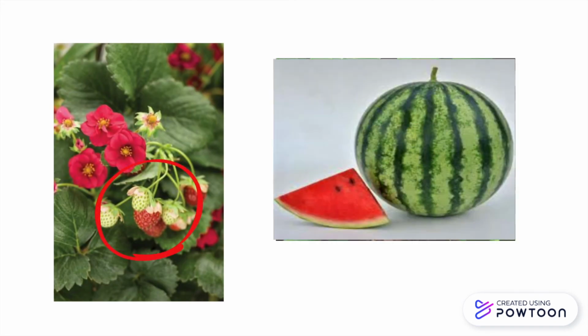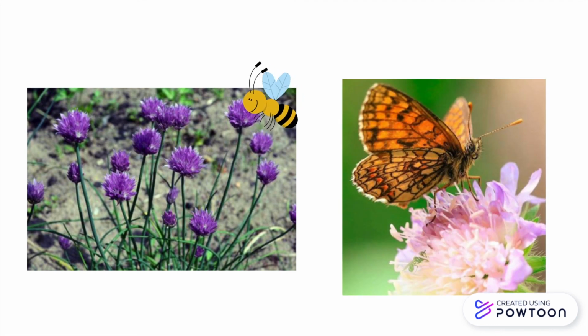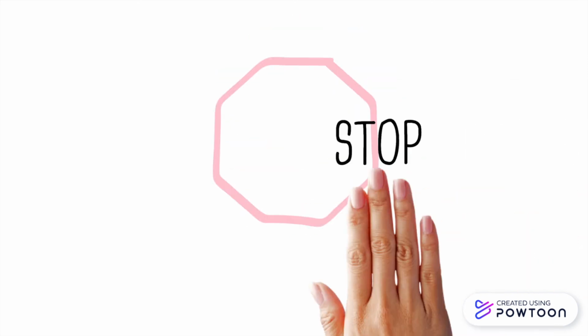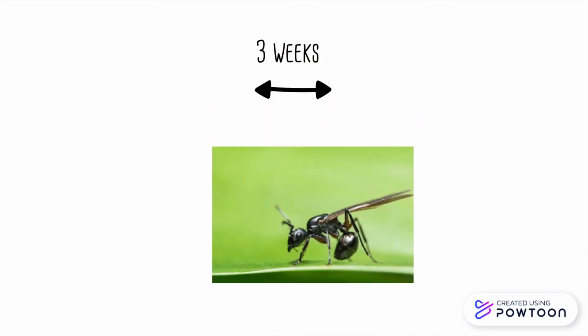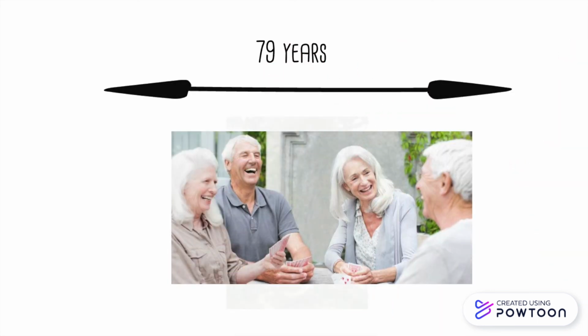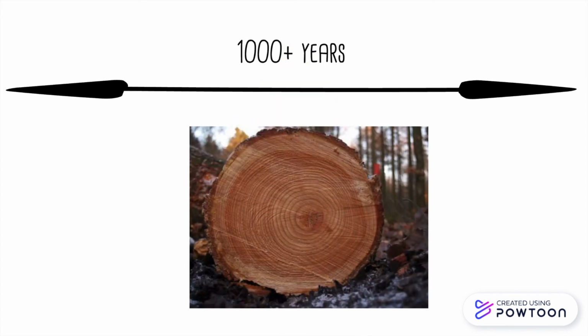After maturing and becoming an adult, animals are ready to mate and reproduce, starting the cycle all over again. Flowers will have animals such as bees and other insects to fertilize and spread seeds to, of course, regenerate the cycle. In the end, all organisms will die. Some organisms will have short lives like drone ants, which only live for 3 weeks. Humans have an average lifespan of 79 years. Trees, on the other hand, can live for thousands of years, and you can trace the age of the trees by looking at the rings on the inside.